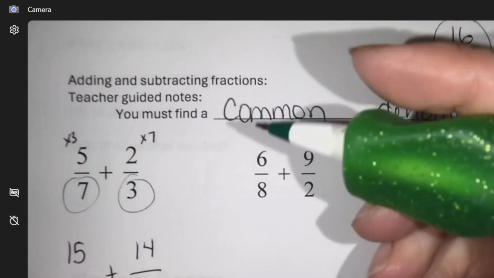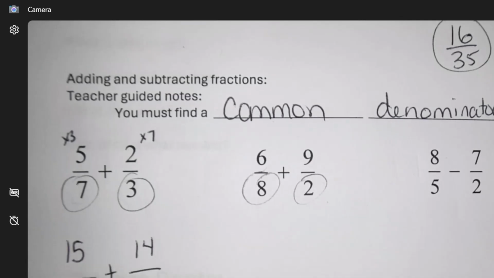Okay, so here we have to think about an 8 and a 2. What's the smallest number in math that will work for both of them? Go ahead, Easton. The smallest number? Smallest digit. Well, it would be 8. It would be 8. Yeah.